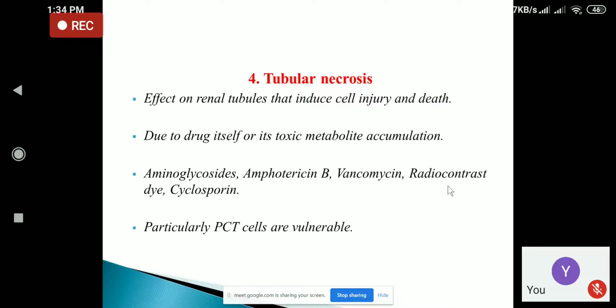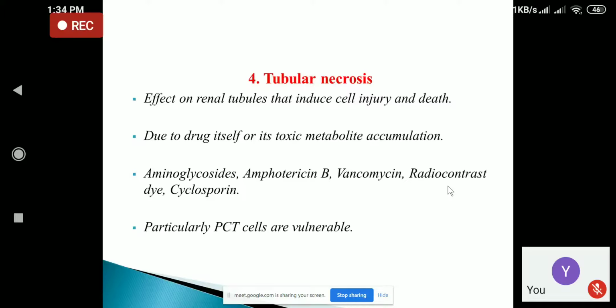For example, these are the drugs that may cause tubular necrosis. The most common drug is aminoglycoside group of drug, amphotericin B, that is antifungal drug, vancomycin, radio contrast dye, and cyclosporin.